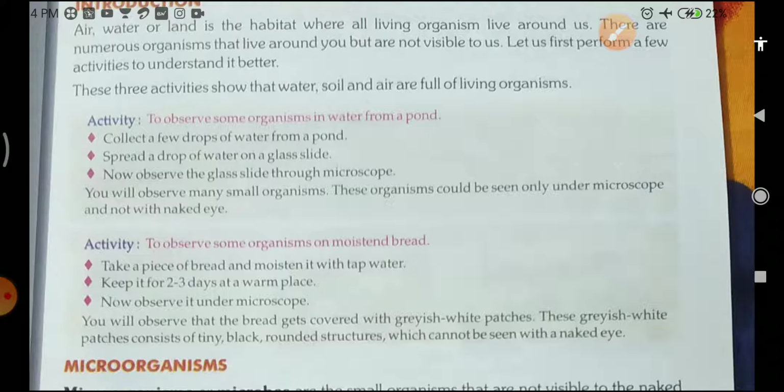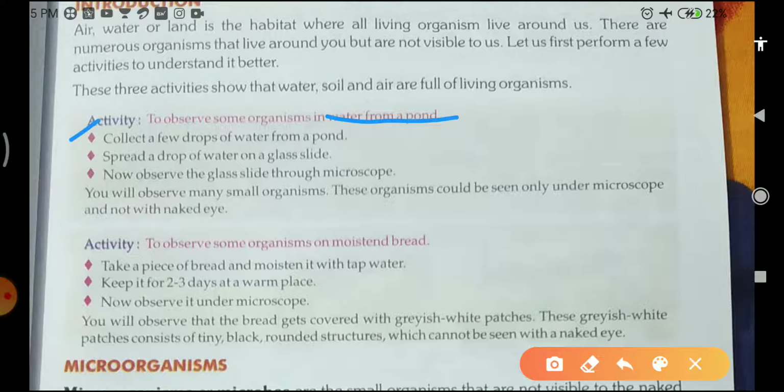In the first activity, to observe some organisms in water from a pond, you can take the water from a pond. So how will you see the microorganisms present inside the pond water?